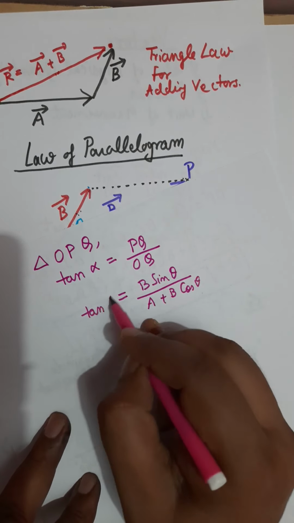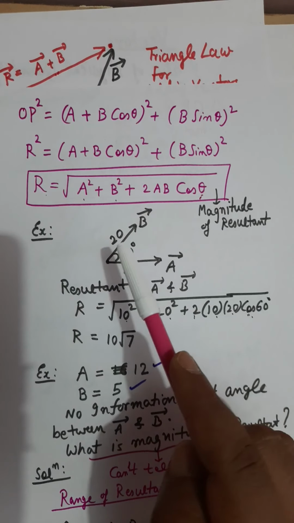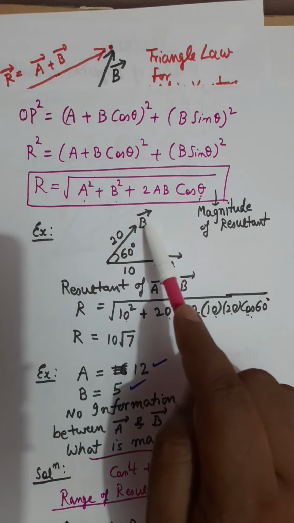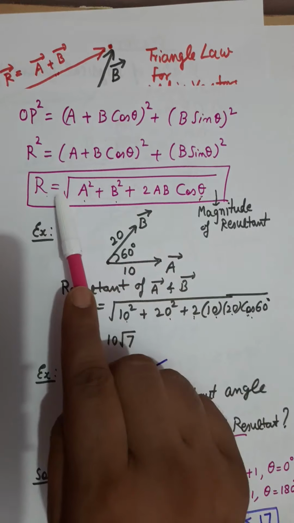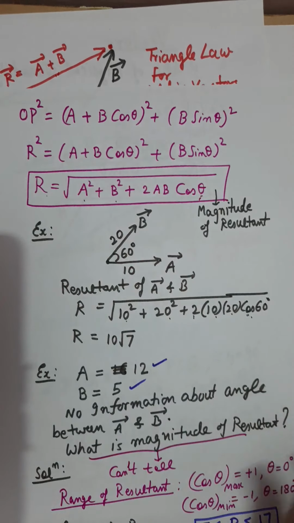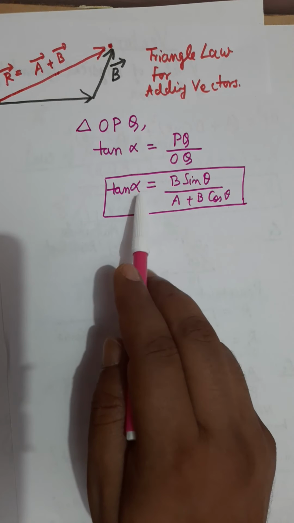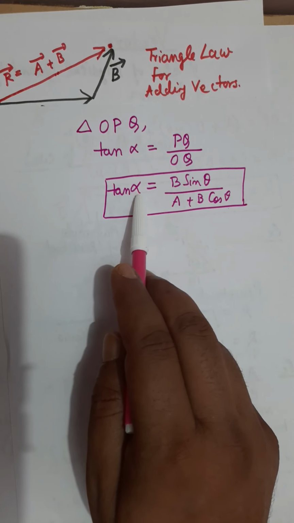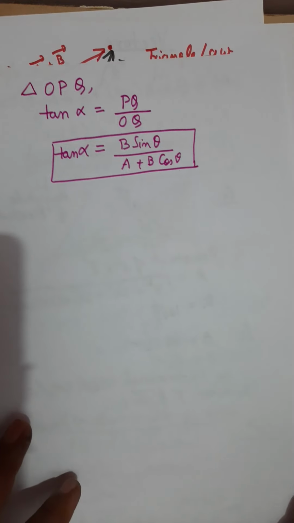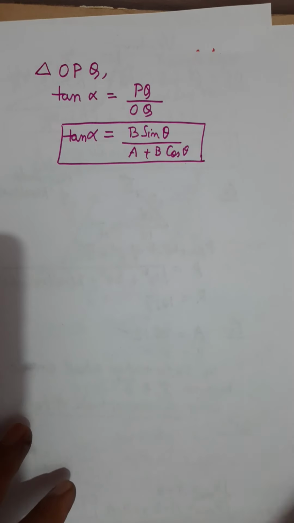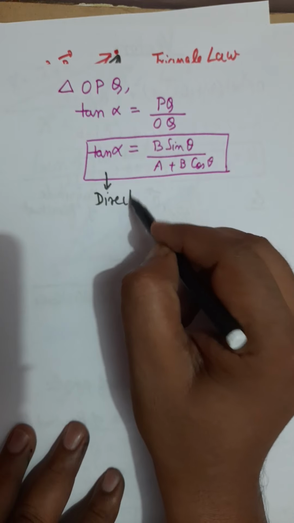So let me complete the whole story now. For any two given vectors A and B at some given angle, this expression will tell you the value of the resultant, and this expression will tell you at what angle the resultant is with vector A. This way you can find the direction of the resultant. This can be used for finding the direction of our resultant vector.